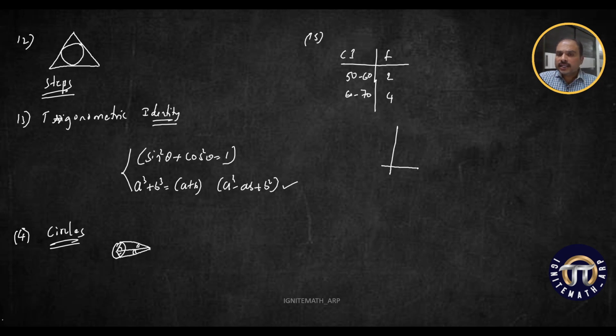You forget to draw the kink, because this is 0, directly you will take 50. You draw it as 60 and 70 over here. You forget to draw the kink over here, so that will reduce your marks. 1 mark will be deducted if the kink is not drawn, or if the scale given in the question is not taken. Clear? 1 mark will be lost again.